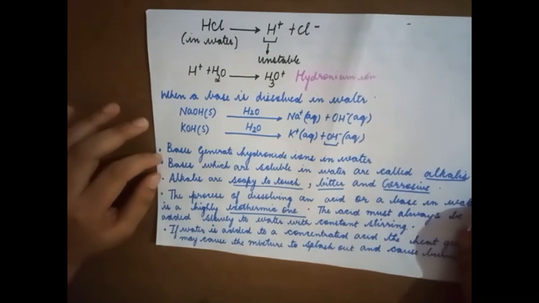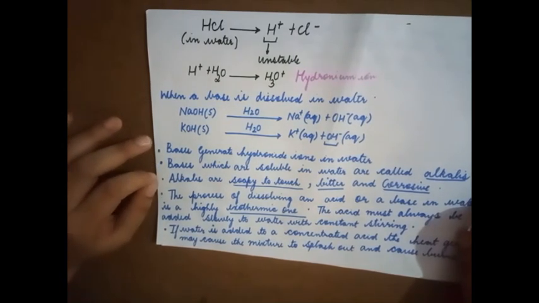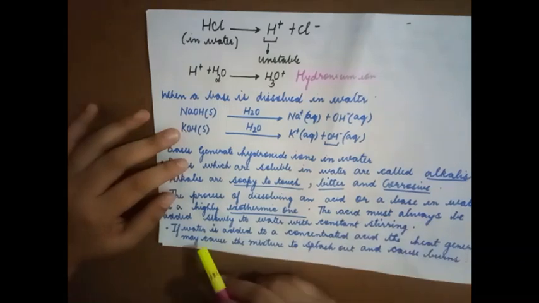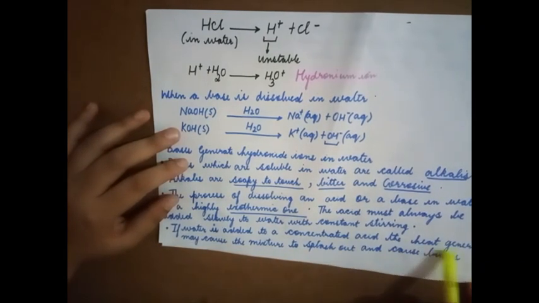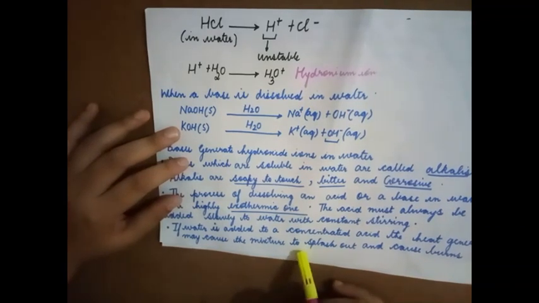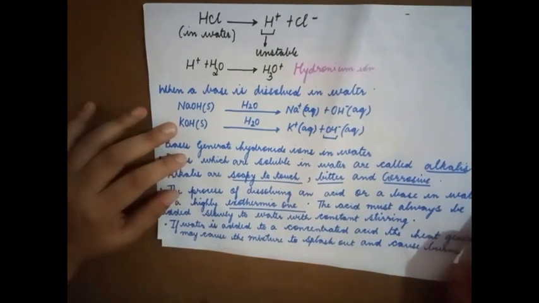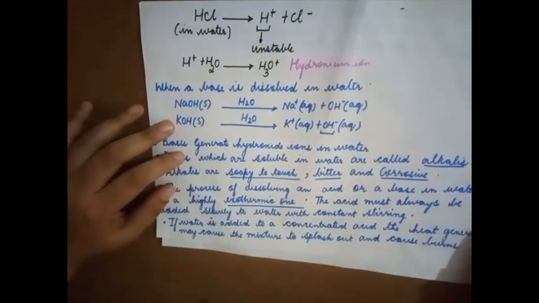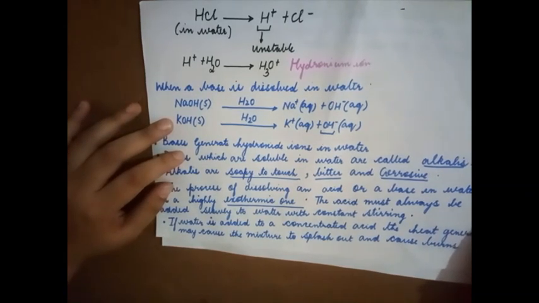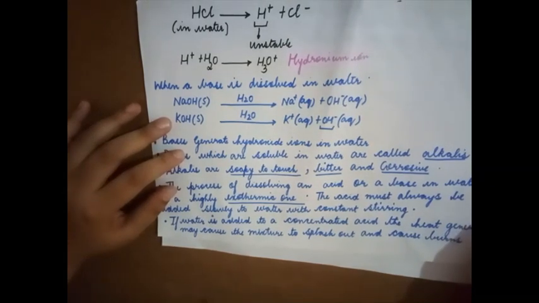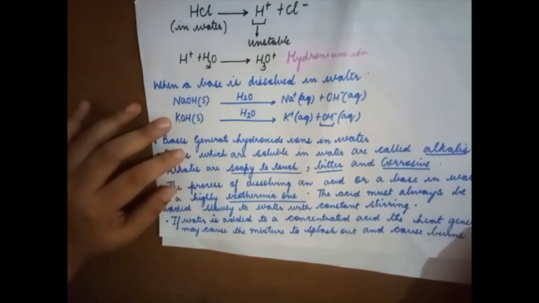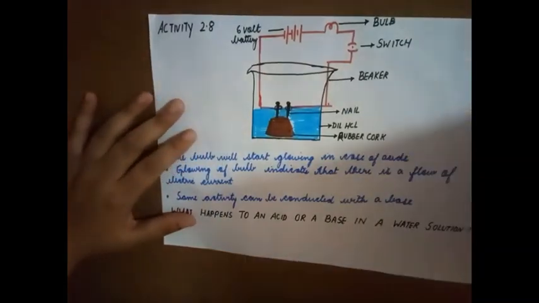Why do you need to stir it? Because there should be uniform distribution. If water is added to a concentrated acid, the heat generated may cause the mixture to splash out and cause burns. I had already told you initially, if you add water to an acid, a lot of heat will be generated and the mixture will spurt and cause burns.